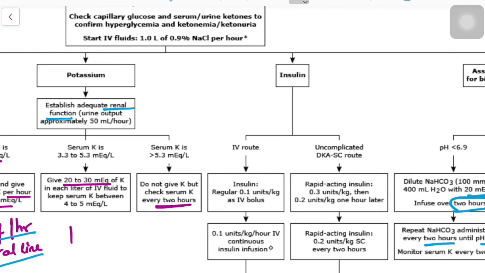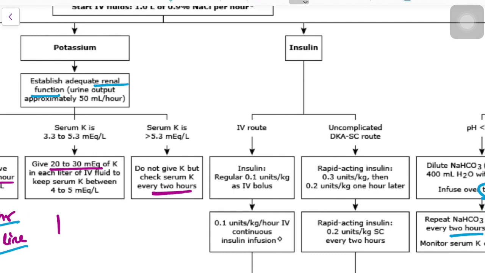Now, the third part of the treatment of diabetic ketoacidosis is insulin infusion. Usually there are two ways of insulin infusion. The first method is to give regular insulin 0.1 unit per kg as an IV bolus, then start an insulin infusion of 0.1 unit per kg per hour as a continuous IV infusion, and regularly check for 1 hourly glucose or 2 hourly glucose.